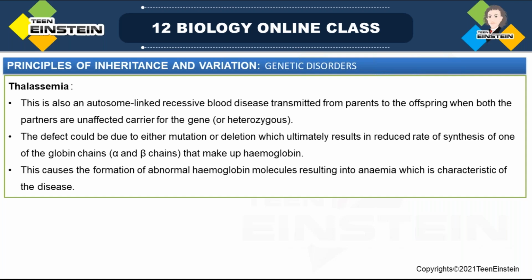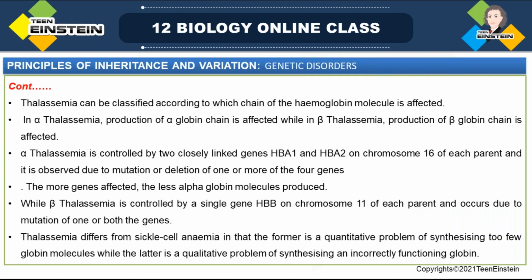So this is an autosomal recessive blood disease, and in this both parents work as carriers, but they won't be affected. It is due to the mutation or deletion of globin chains of hemoglobin, which changes the makeup of hemoglobin, and the main character of this disease is anemia. Abnormal hemoglobin may result in an anemic condition. So that is the main character of this disease.